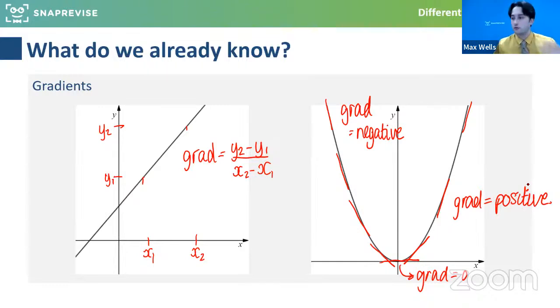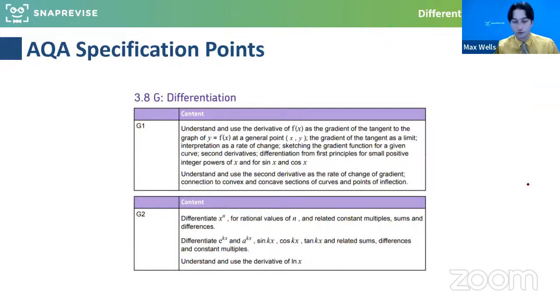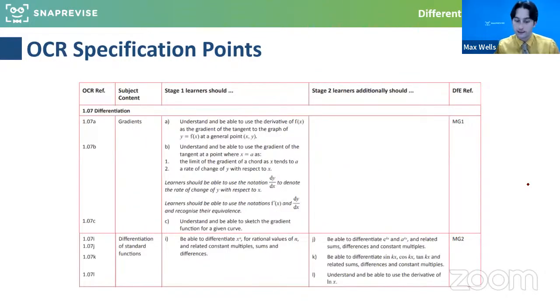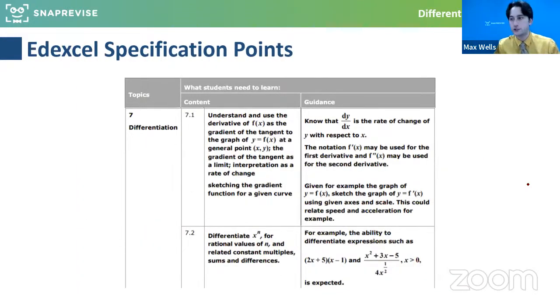So regardless of whatever exam board you're with, whether you're with AQA, OCR, or Edexcel, differentiation and gradients is a crucial part of the course. It really does grow into the Pure 2 content. For those of you that are in year 13, you'll know that this is just a massive topic. There's first principles, there's lots of different rules, but it all revolves around gradients and rates of change. And it does also filter into the mechanics content as well.